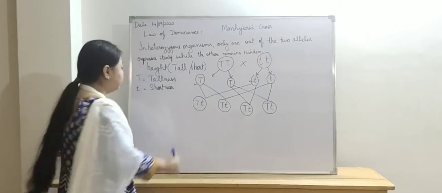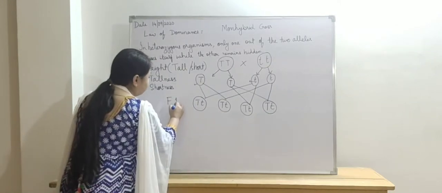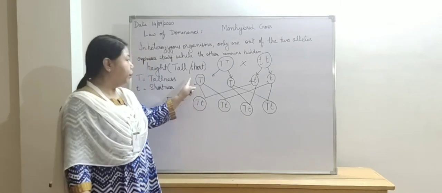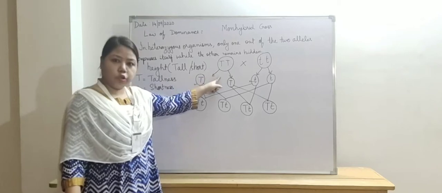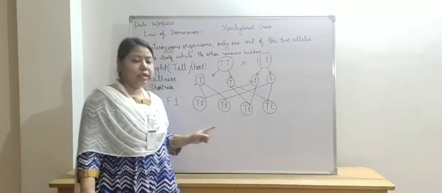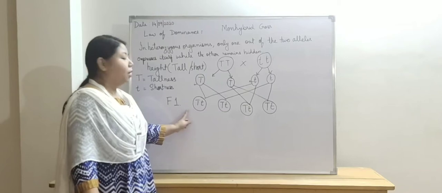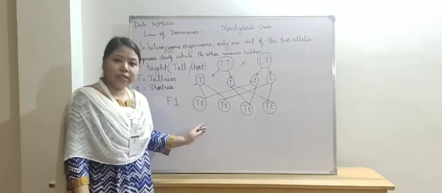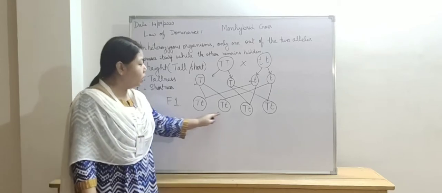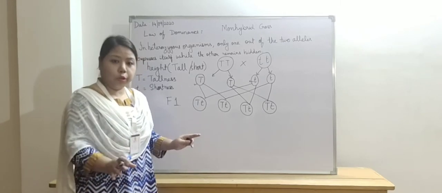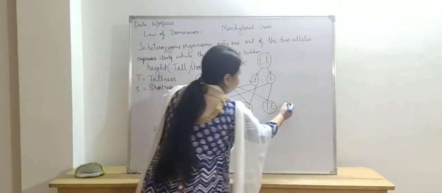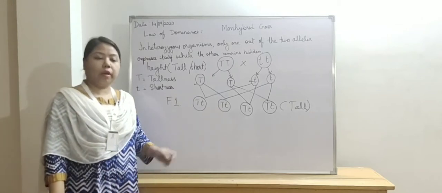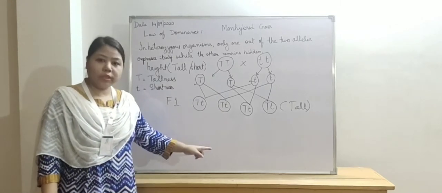The plants produced after crossing of pure tall plant and pure short plant are called the F1 generation. And when Mendel did the experiment, he found that all the plants which were produced in the F1 generation were tall.